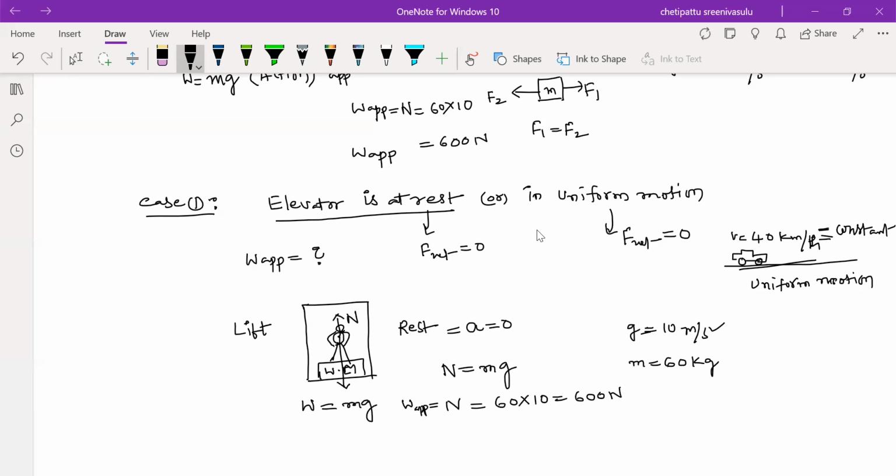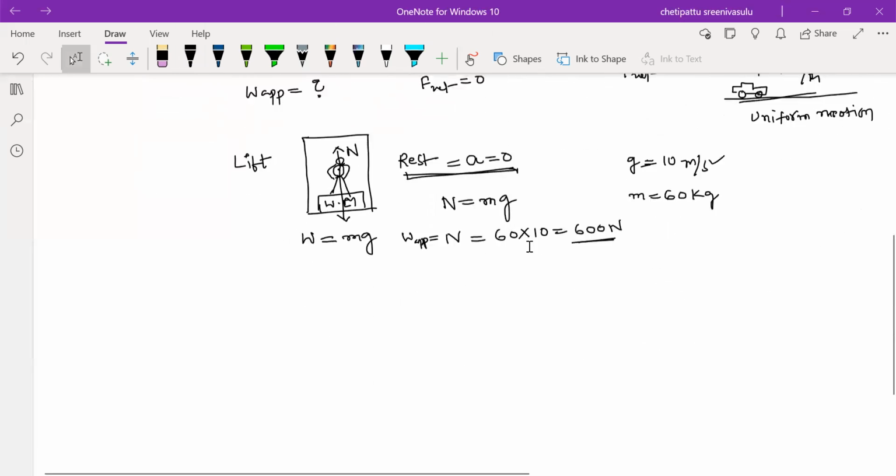When the lift is at rest, there is no change in the weight of the man, because 600 Newton previously on the surface, there also we are getting 600 Newton. Here 600 Newton. In case 2, case 3, you observe here, if the elevator is moving upward with the acceleration A, then how will it change the weight of the man?